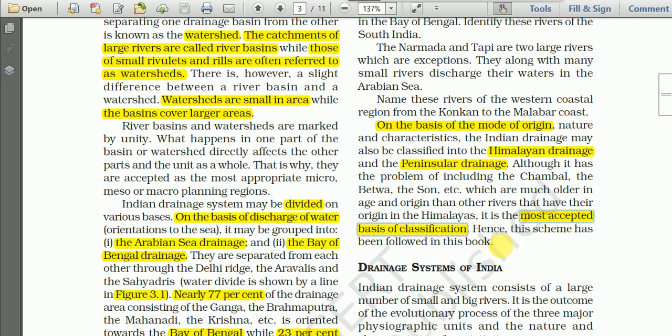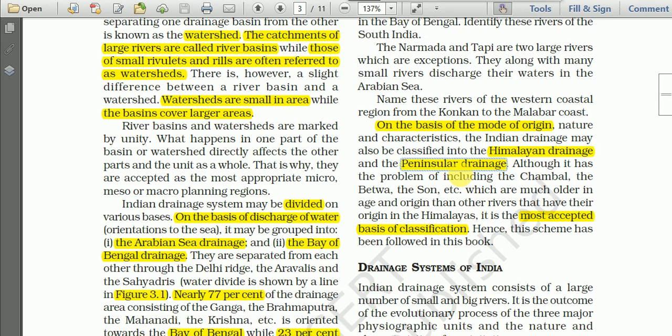So on the basis of mode of origin, the Indian drainage system can be classified into the Himalayan drainage system, that means rivers originating from the Himalayas, and the peninsular drainage, rivers flowing in the peninsular plateau.